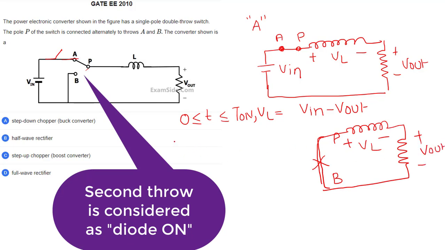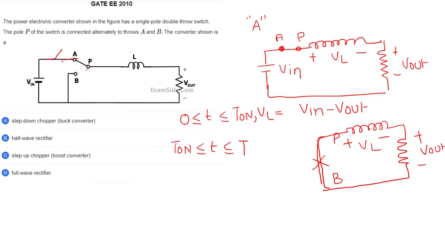This mode is from T on to T, where the switch is open. In this mode, tell me what is VL. If I write KVL, VL plus Vout is equal to 0. So VL is equal to minus Vout. So this answer is minus Vout.